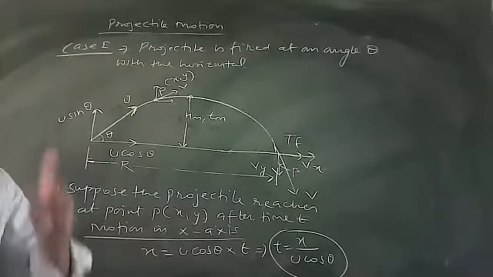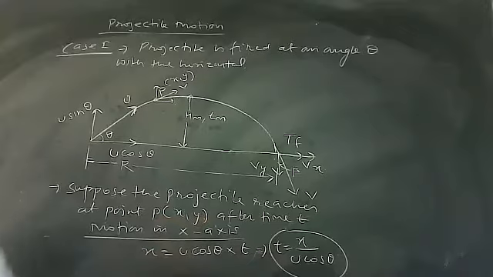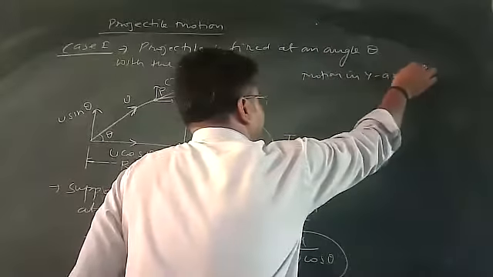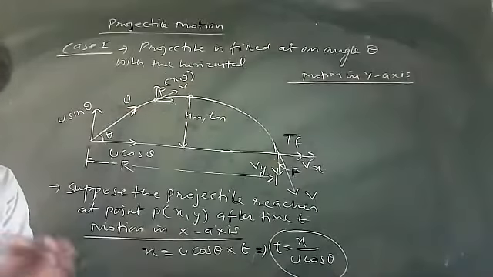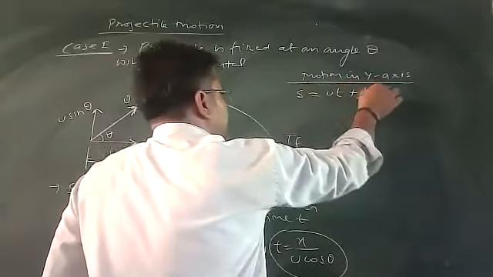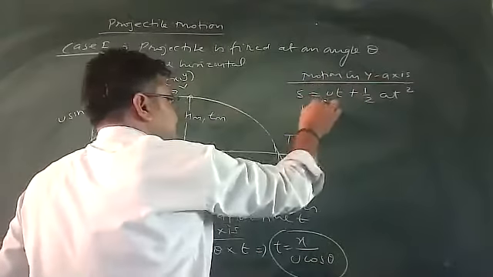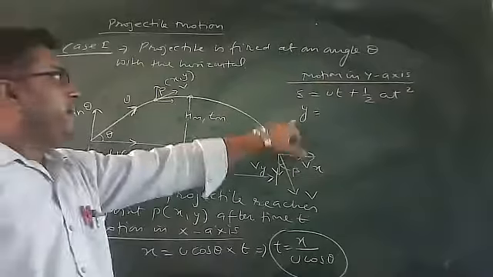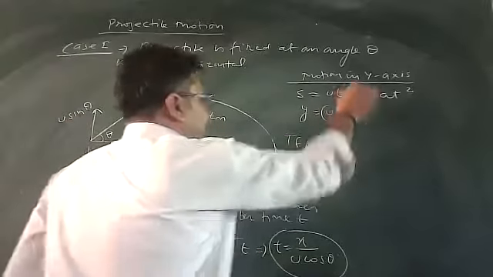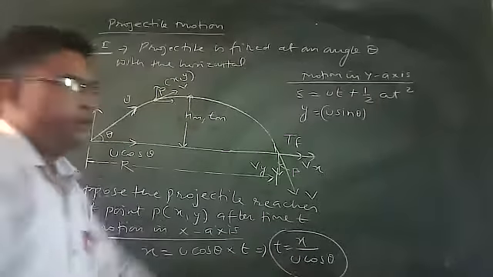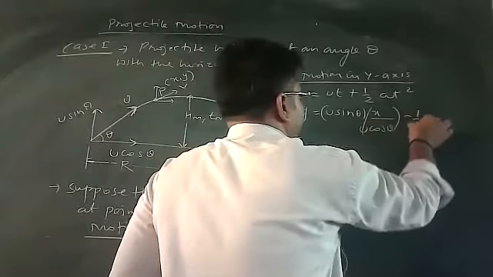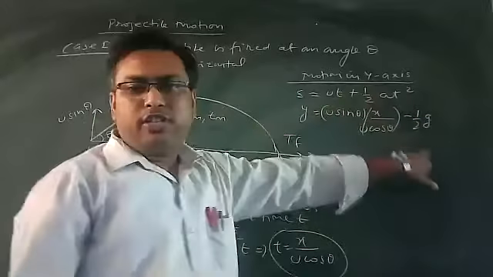I have studied motion of the particle in the x-axis. Now I am going to the motion of the particle in the y-axis. Consider motion in the y-axis. Apply the same equation, s is equal to ut plus half at square. In the y-axis, the coordinate of displacement is y. Velocity in the y-axis is u sin theta. Time I have calculated, that is x upon u cos theta. Place it. The value of time will be x upon u cos theta, minus half a, and a is replaced by small g, and t square.